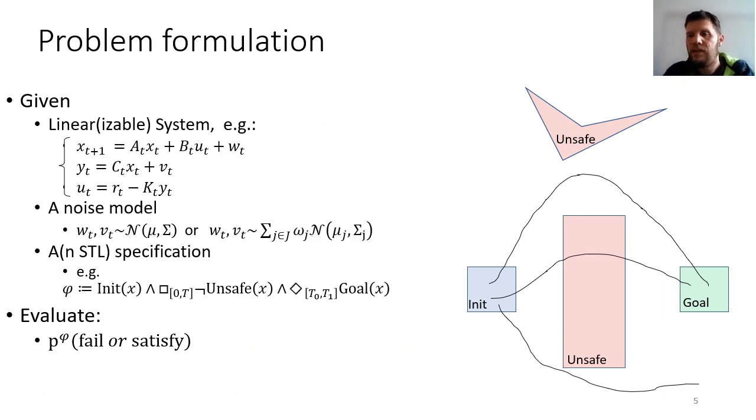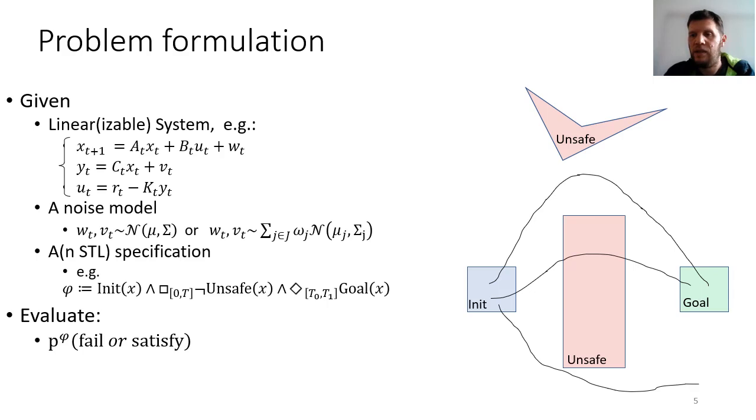Now we can formally state the problem we're trying to solve. We are given a discrete time system, not limited to the form shown. The process and the measurement noises are either Gaussians or Gaussian mixtures. We are also given a specification, for example, the following reach-avoid-type specification, which is pretty standard in robotic navigation scenarios. We want to evaluate the probability that the system satisfies that specification.